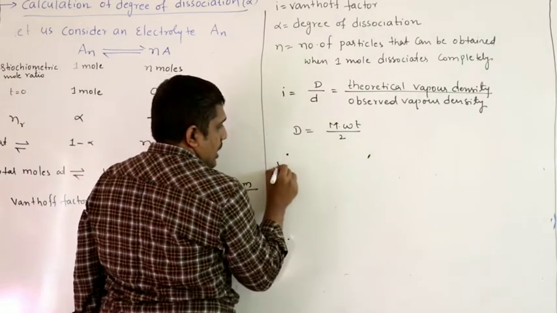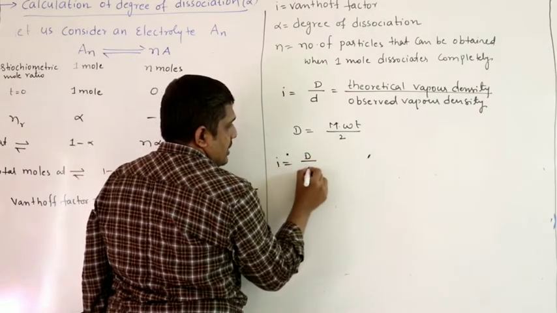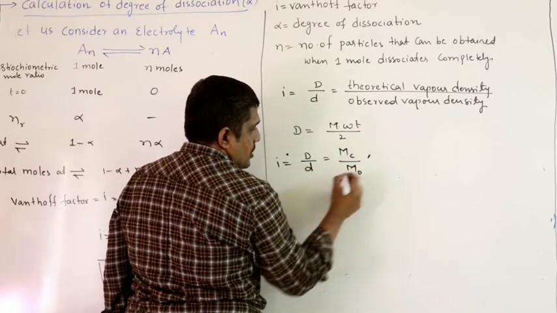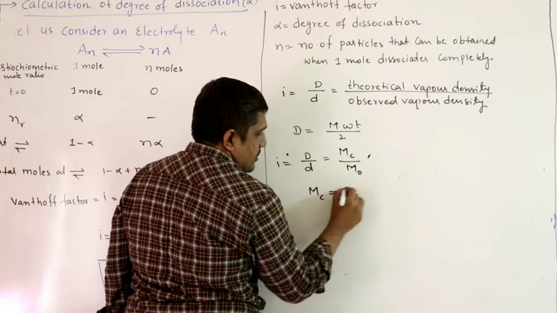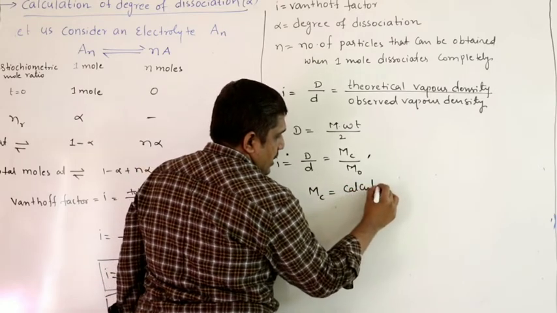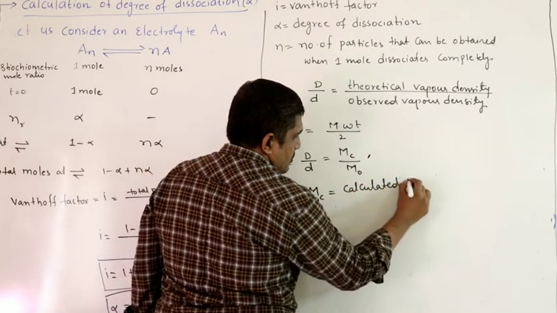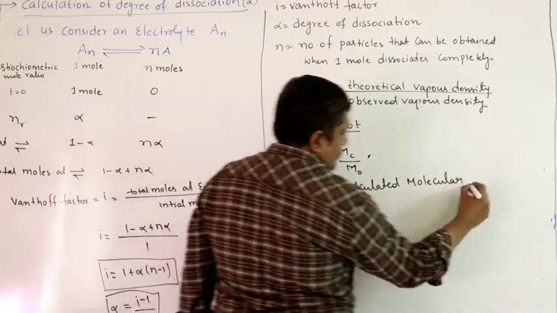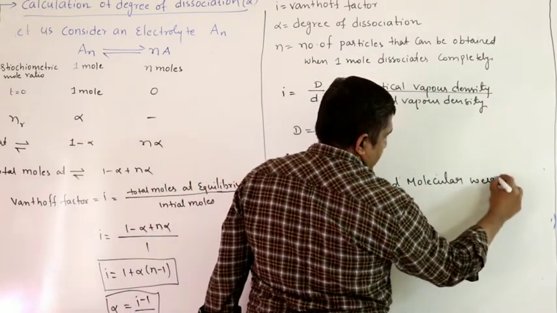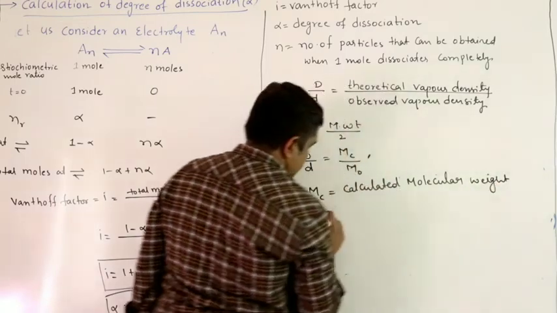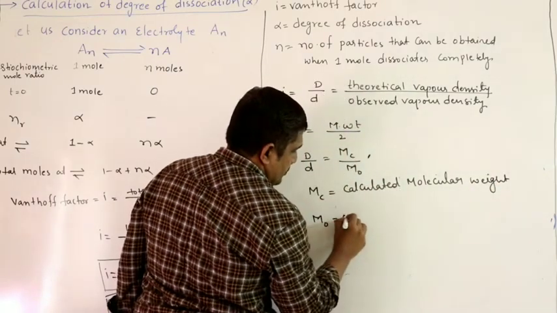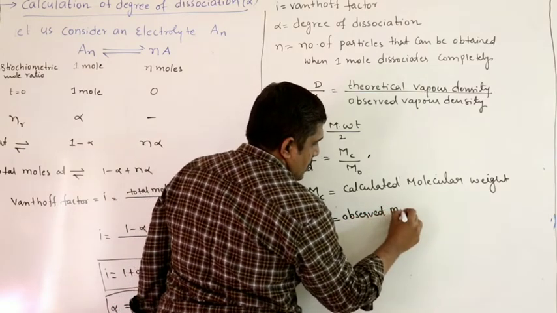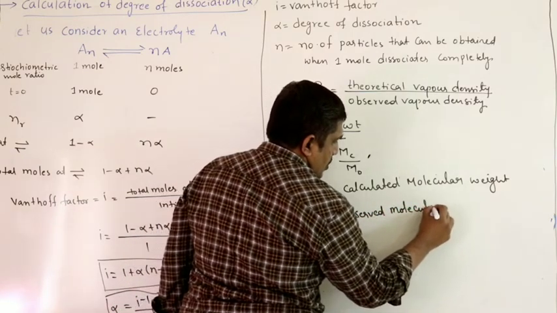Now, I equals capital D by small d equals Mc by Mo. Mc means calculated molecular weight, and Mo is observed molecular weight.